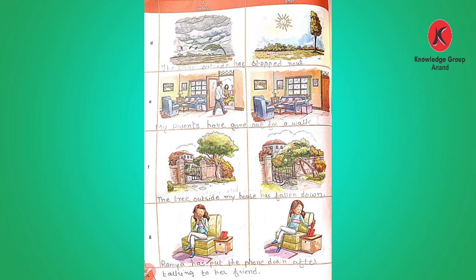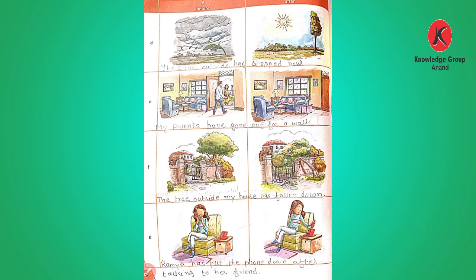Now let us go to the other picture. A storm is there, and in the other picture the storm is stopping. Here in the box a word is given, so we can form a sentence of the present perfect tense. The storm outside has stopped now.